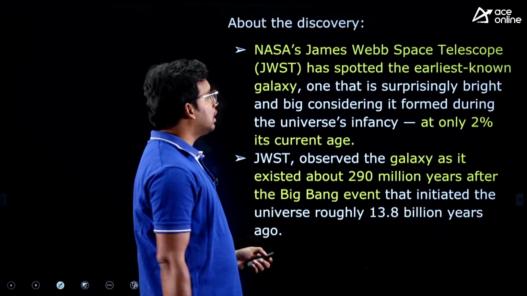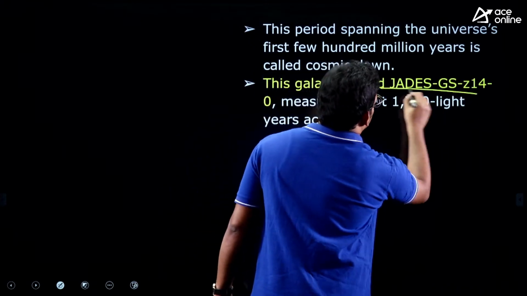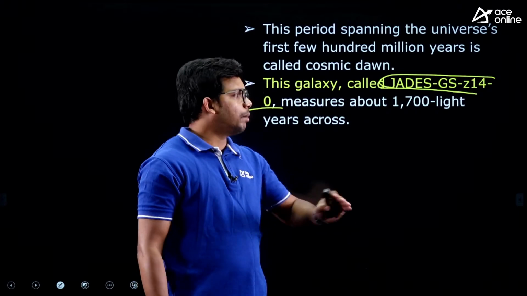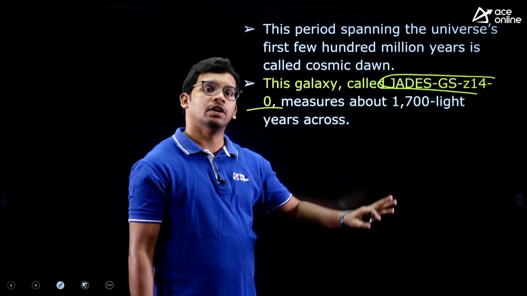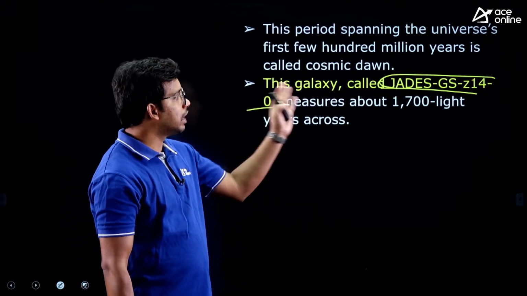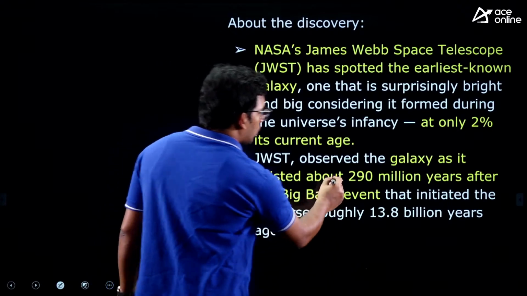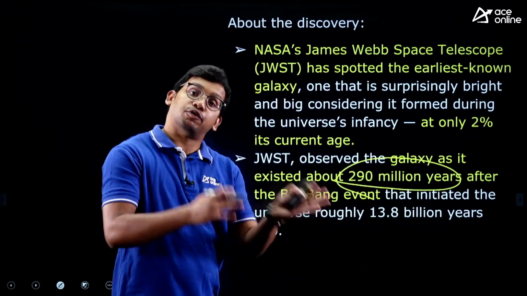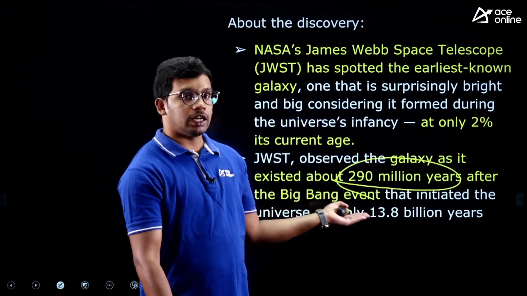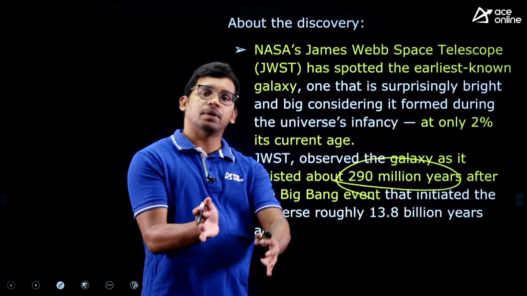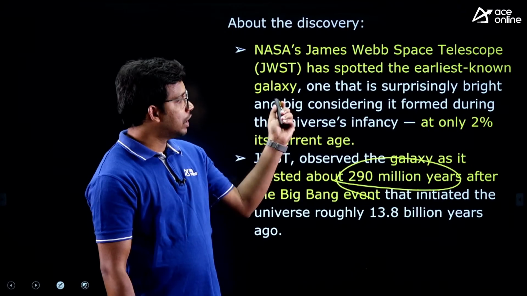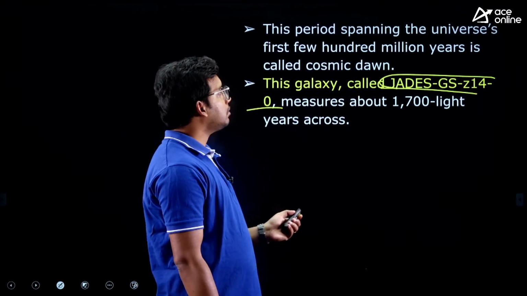Now, what has it discovered? It has discovered a galaxy called JADES GS-Z14. This name seems difficult, but you need not worry about remembering it. Rather, it is nothing but the oldest galaxy ever discovered by the James Webb telescope. It was found to be 290 million years after the Big Bang, the formation of the universe. The universe was formed 13.5 billion years ago, and 290 million years after that, this galaxy was formed. This is what it has discovered.